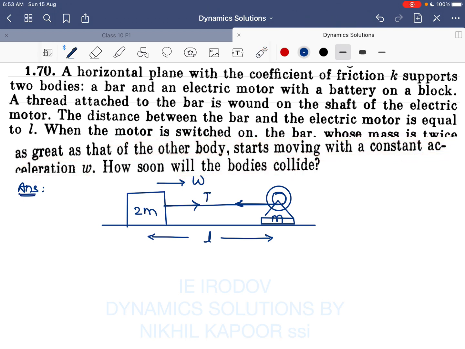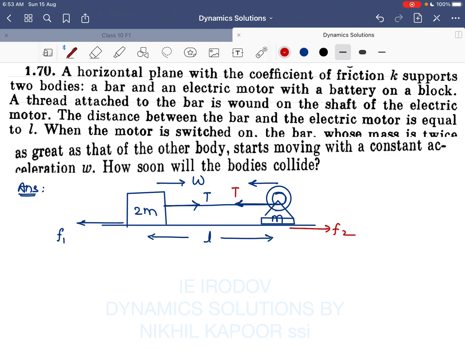So first of all, when the bar starts moving, it is obvious that the frictional force on the bar will act here, while this particular body will also start moving here, because these two are blocks moving toward each other because of the forces. So here tension and friction will also exist.